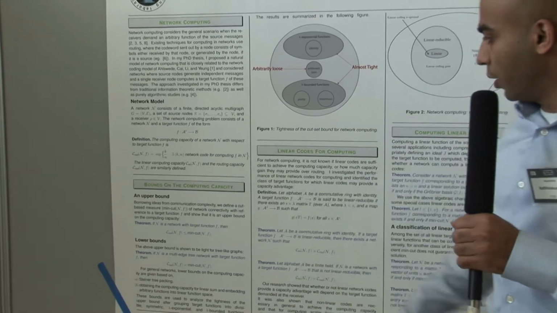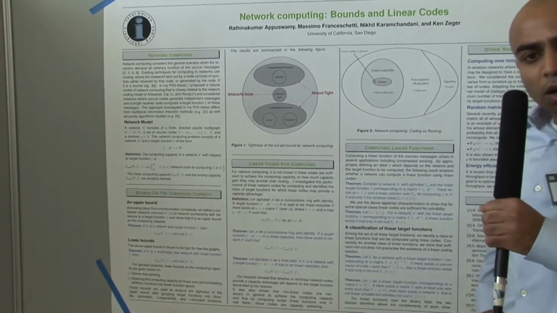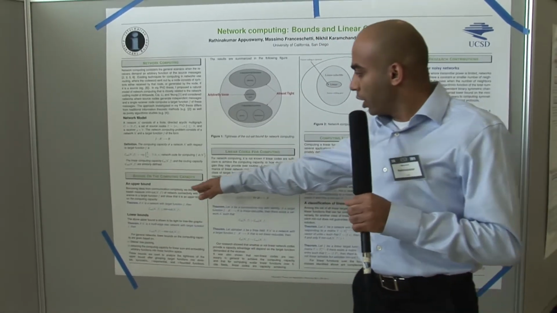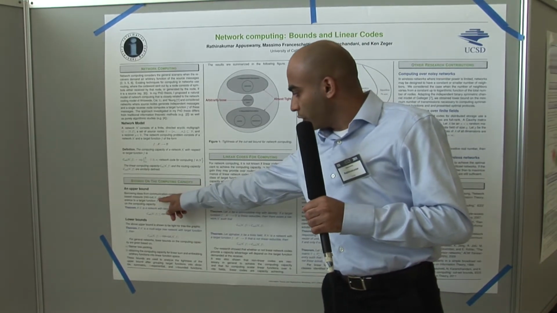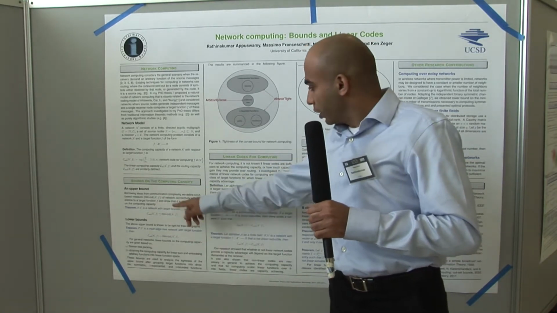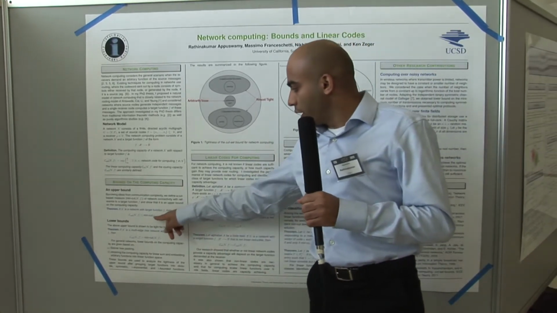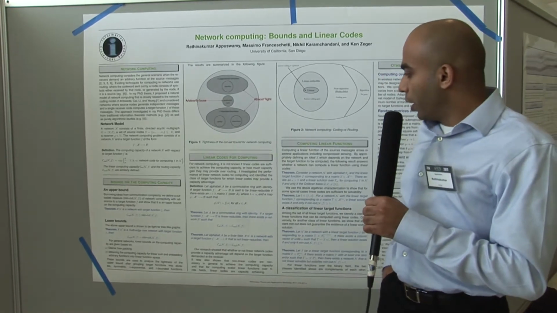With this model, we look at bounds on this computing capacity. Use results from communication complexity to define a measure of network connectivity with reference to a target function f and a network N, and call it a min cut, min-cut(N, f). And we show that the min cut is an upper bound on the computing capacity for arbitrary networks.